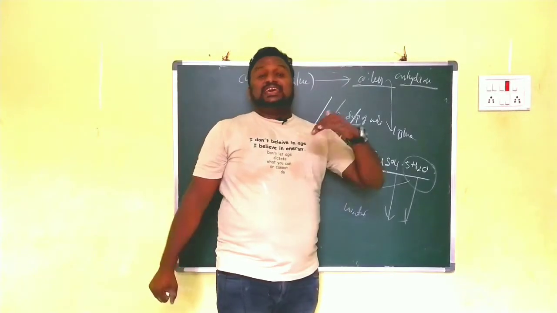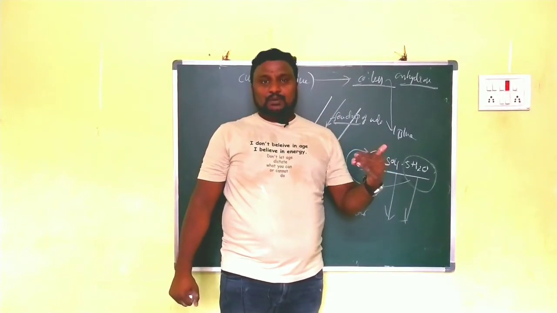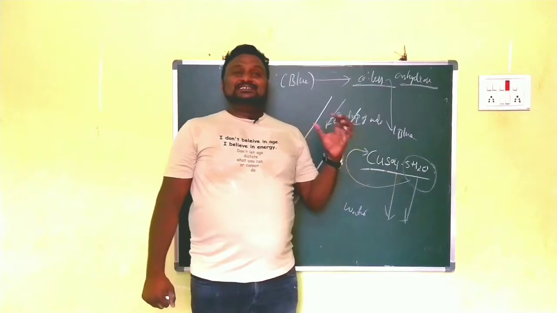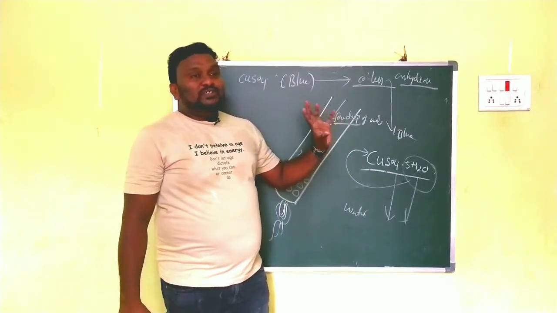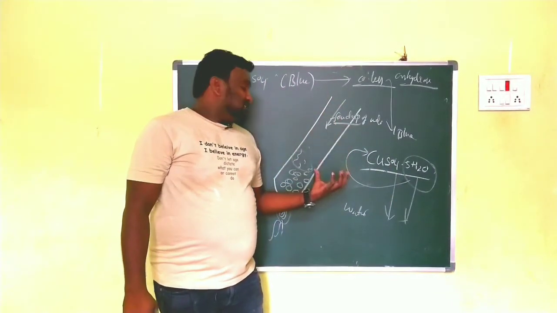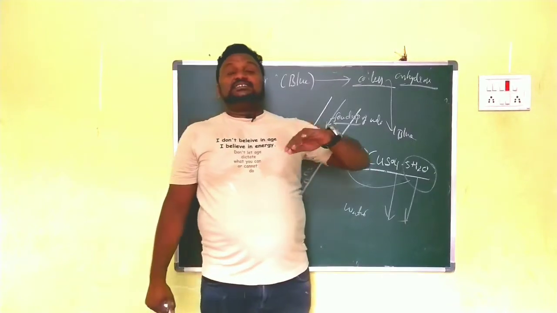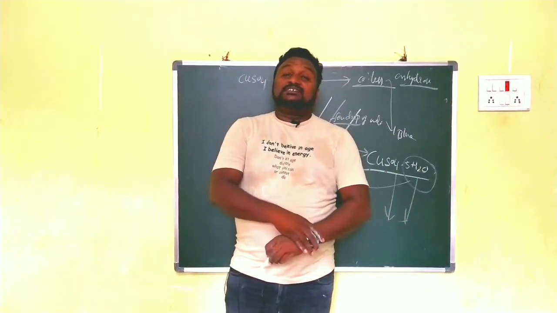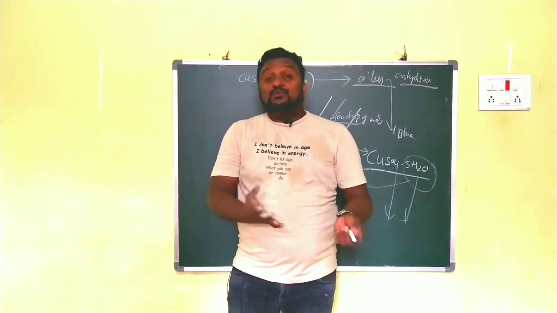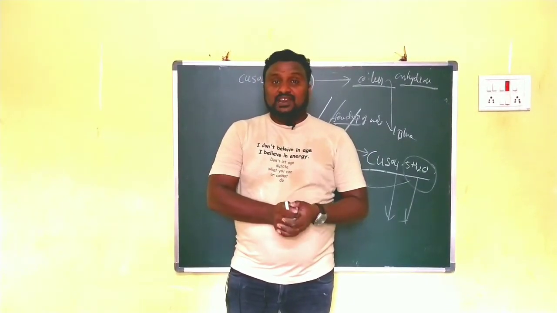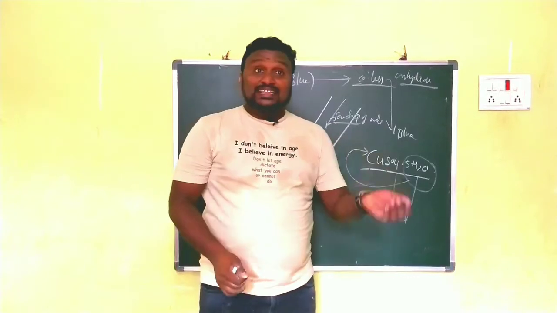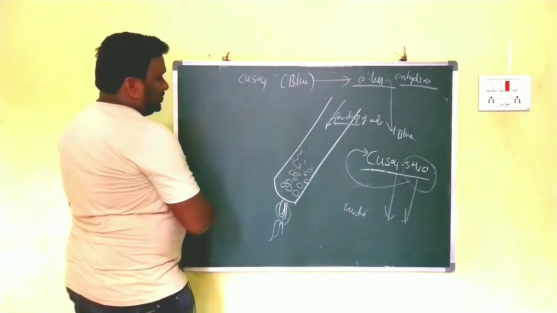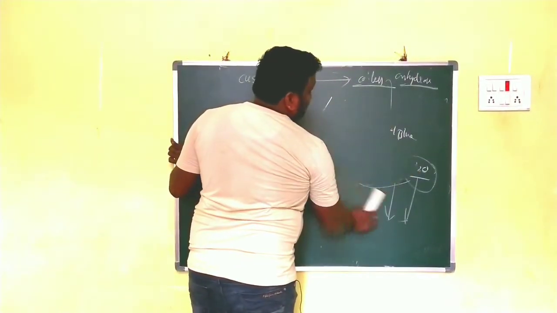So it becomes colorless. Okay, got my point, children? So this is about the removal of water of crystallization. While we are heating the solid crystals, the water present in them evaporates. Due to that they become colorless. This is what we call removal of water of crystallization. Clear, children? For that we have another example. Two marks, most important, children.